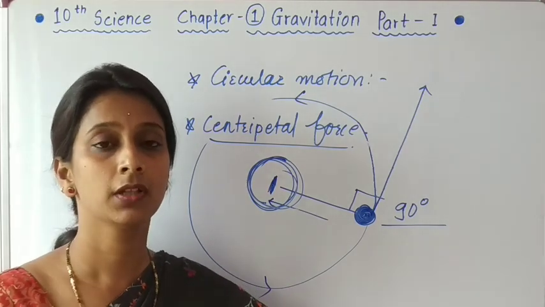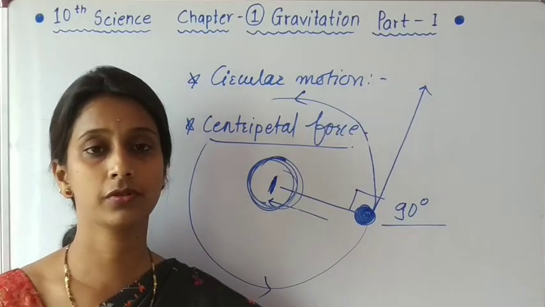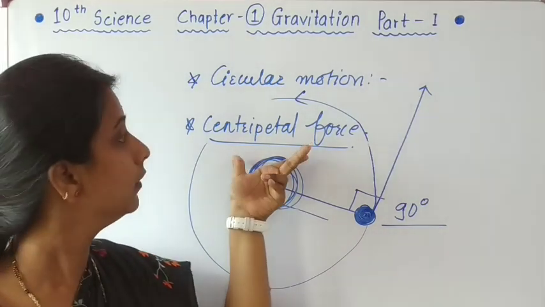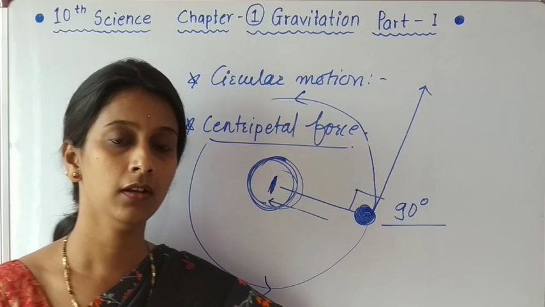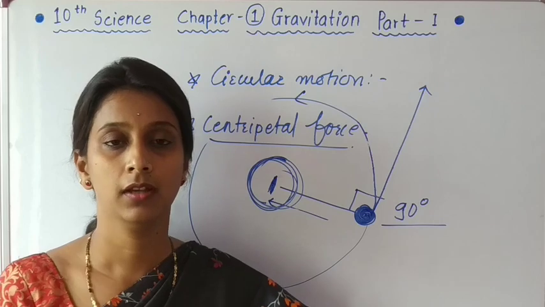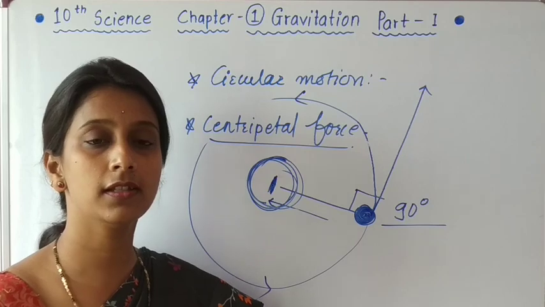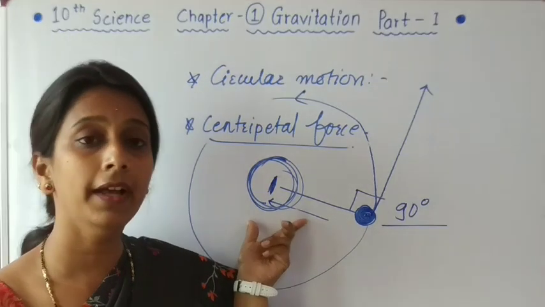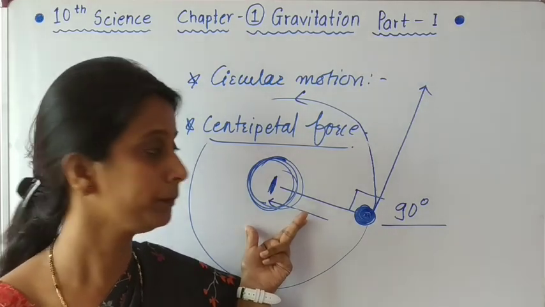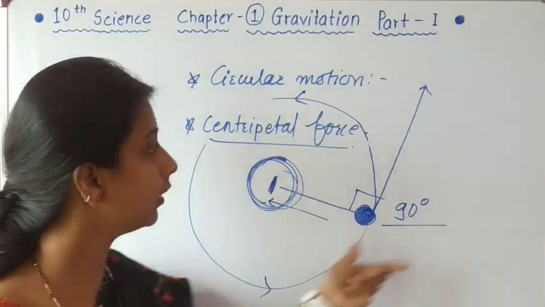So students, today we have seen about gravitational force: what is gravitation, force, motion, circular motion, and one more important point, centripetal force. In a galaxy, we know we are living in the Milky Way galaxy, and Sun is the center. The remaining planets are moving around the Sun, including our Earth too.